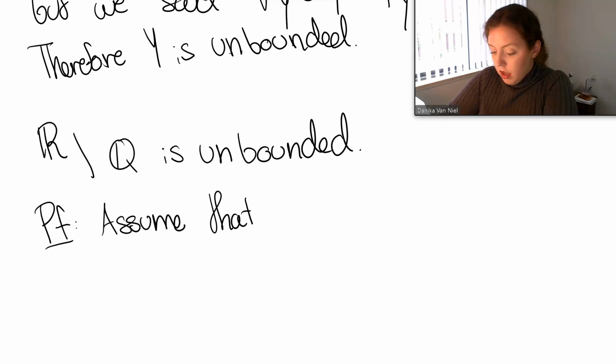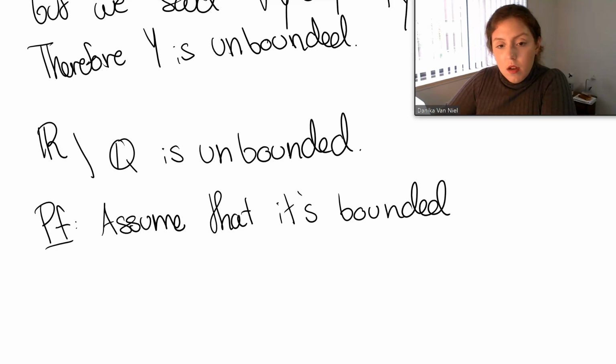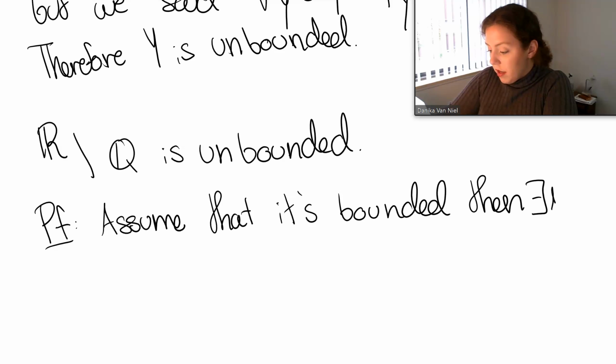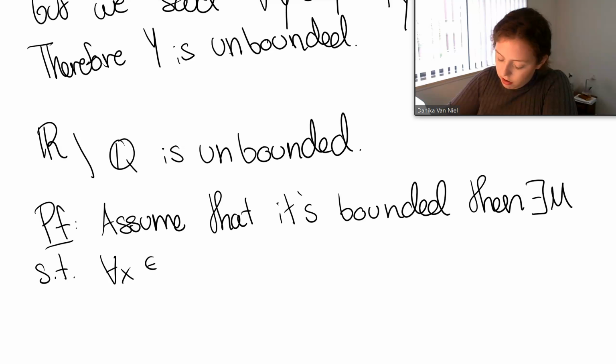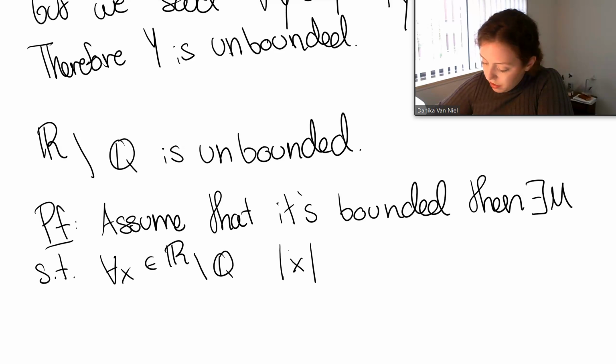Okay. All right, so assume that it's bounded. Okay, then there exists an m such that for all x in our set, r minus q, absolute value of x is less than or equal to m.